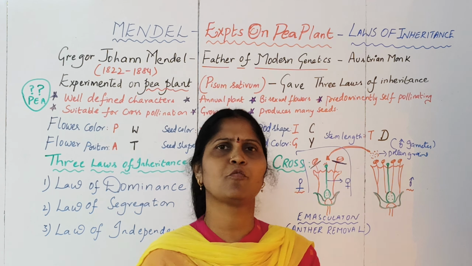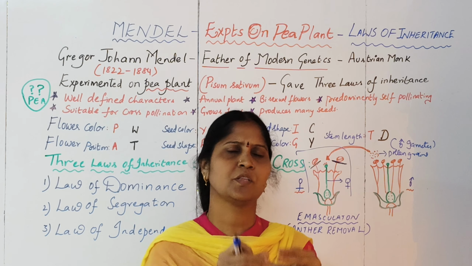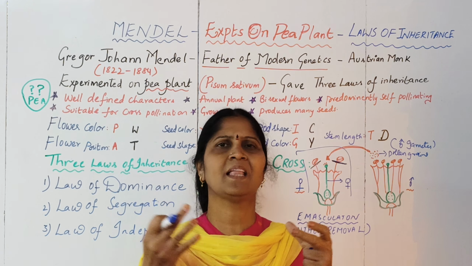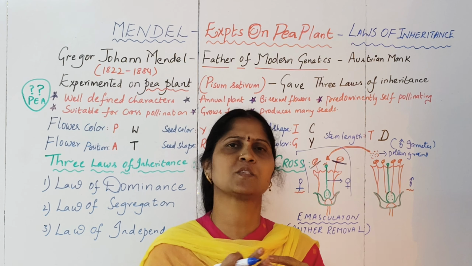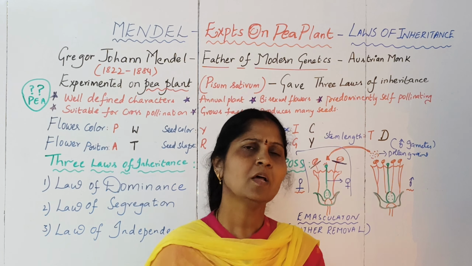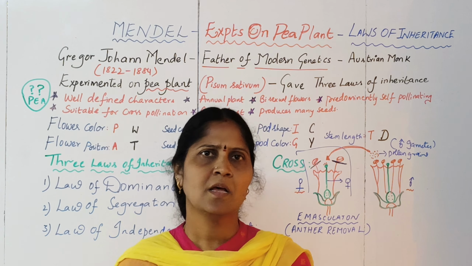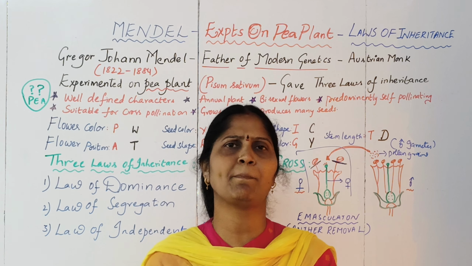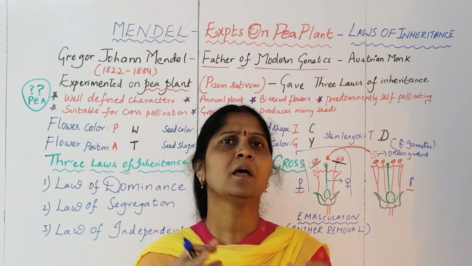After a period of pollination, the seeds will develop, the pea pod will develop, and then they will study the characters. This is what is called crossing between two different varieties of plant. So why I am explaining all this is, after performing crosses between different varieties of pea plant, Mendel found that some characters of the pea plant are dominant, which will always express themselves, whereas some characters he called recessive characters.